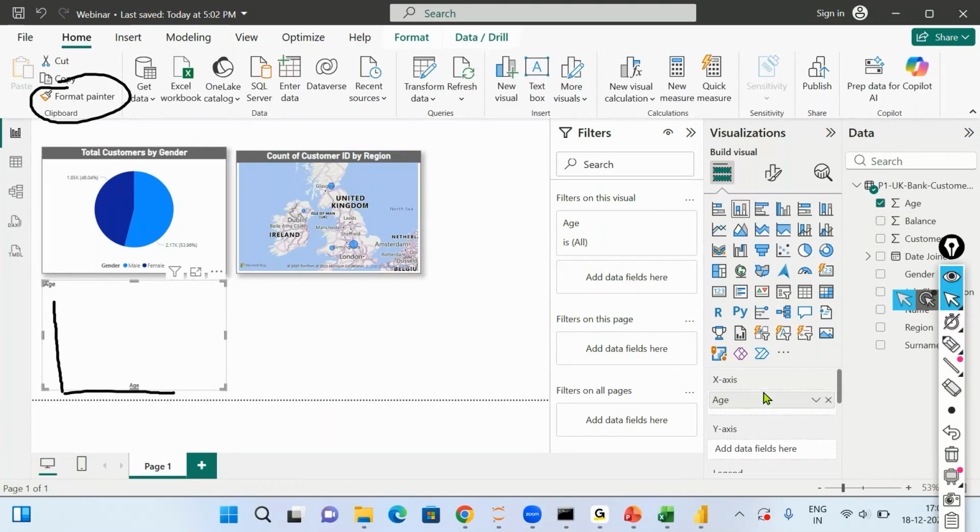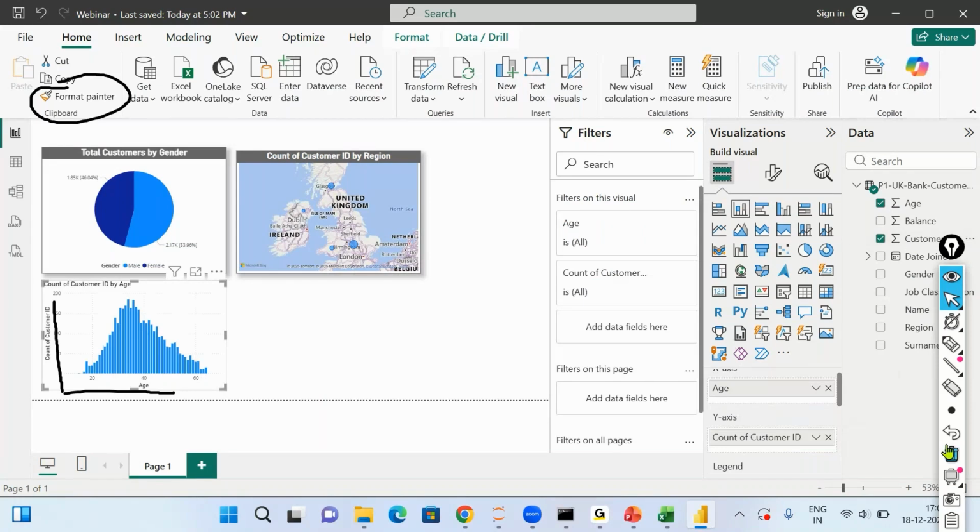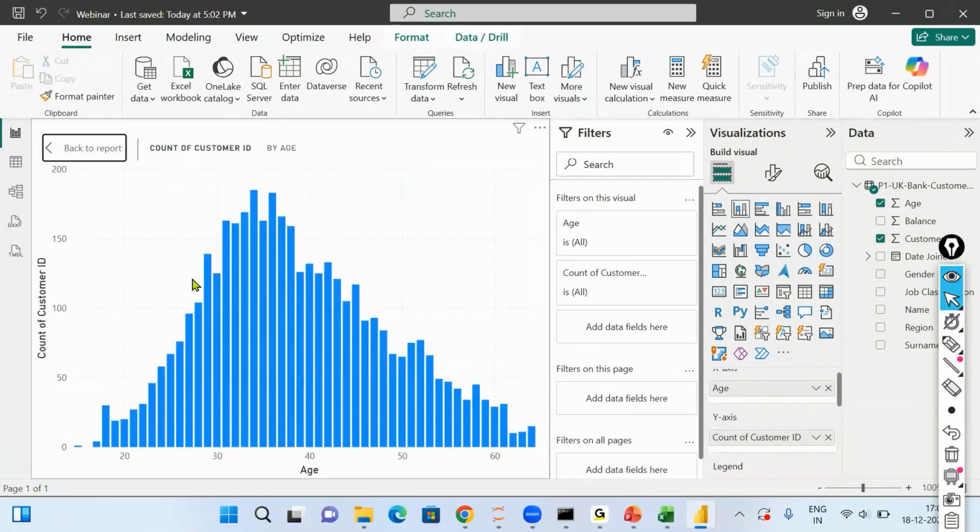I'm going to put age on the x-axis, customer ID on the y-axis, and you will see a column chart comes up where we can identify how many customers we have of each age, right? For a particular age, how many customers does the bank have? So can you think through and identify within which age bracket the bank has the highest number of customers? What is that age bracket?